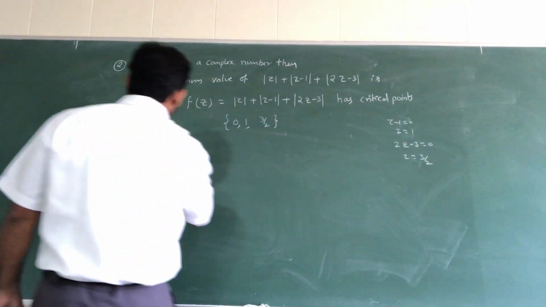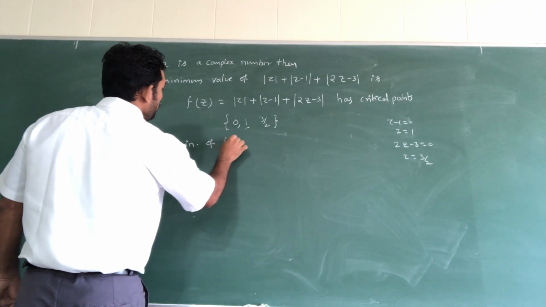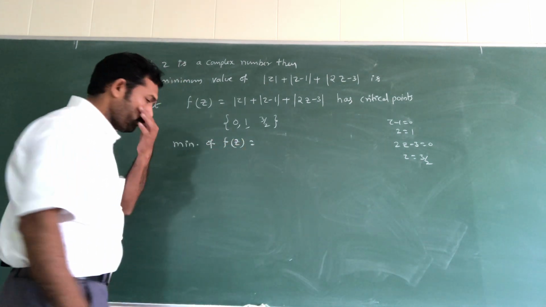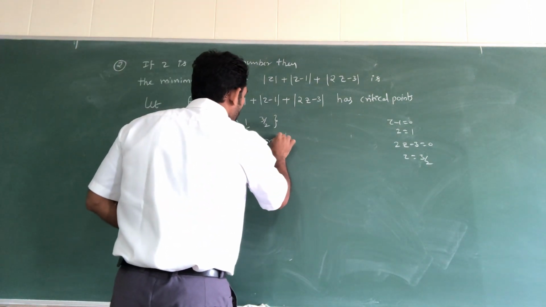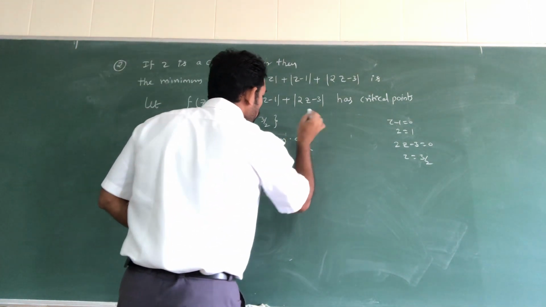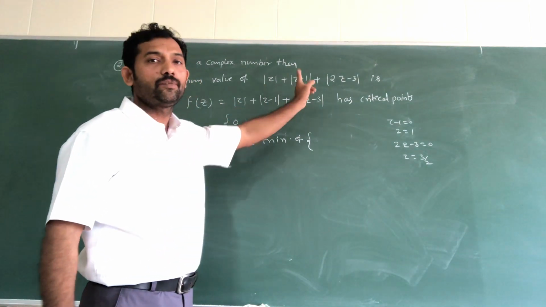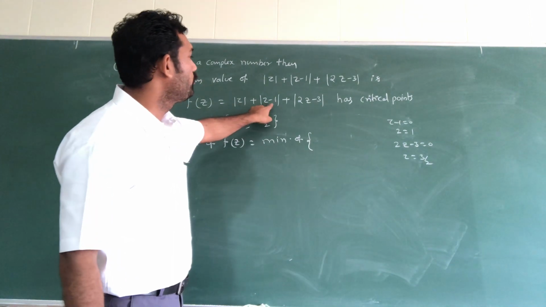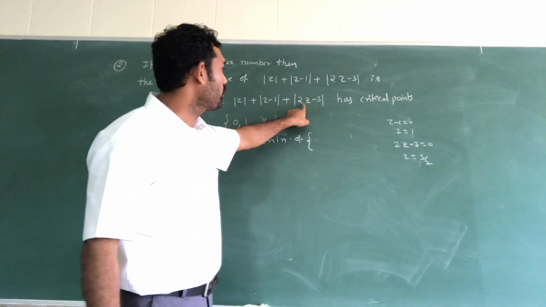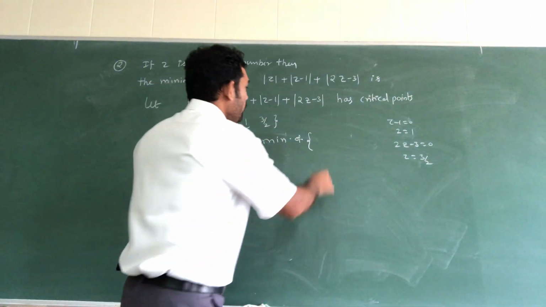Then the minimum value of f of z: you substitute 0 here. With z value 0 substituted, 0 minus 1 gives 1, and 3 is remaining, so that is 4.